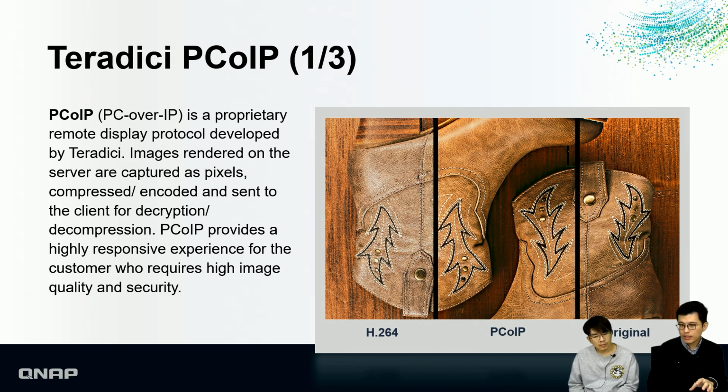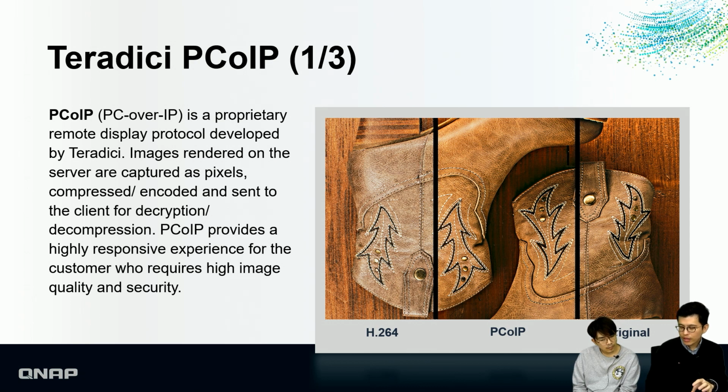So in the server, let's see, this is the Windows VM. All the images are rendered on the Windows VM, and then captured as pixels. These pixels will be compressed, encoded, and also encrypted. Those pixels are transmitted to the client side. The client side will decrypt and also decompress it.